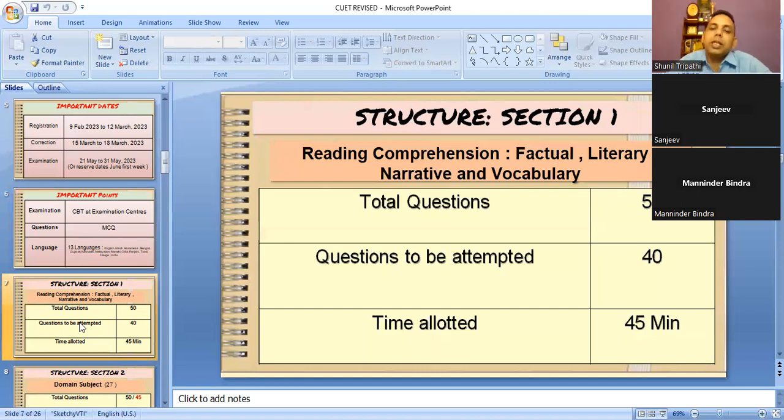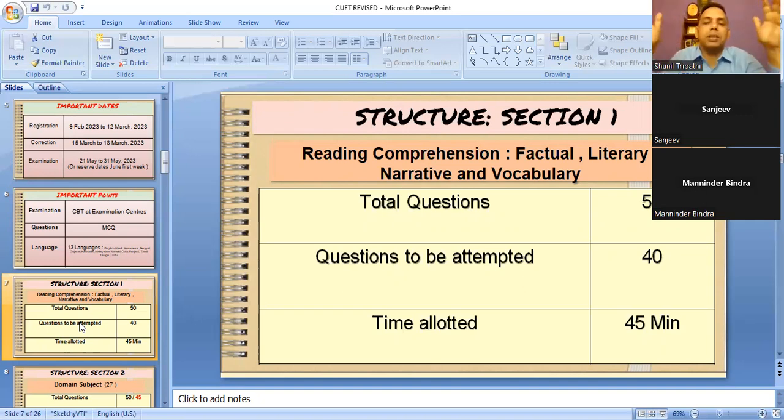Now, I told you about 3 scorecards. The first scorecard is the language scorecard. In the language scorecard, your prose, poetry, whatever books you are studying in class 12, will not be tested. Only your language skills, your aptitude in the language, will be tested. There will be 50 questions. You are supposed to attempt 40 questions and 45 minutes time will be allotted.